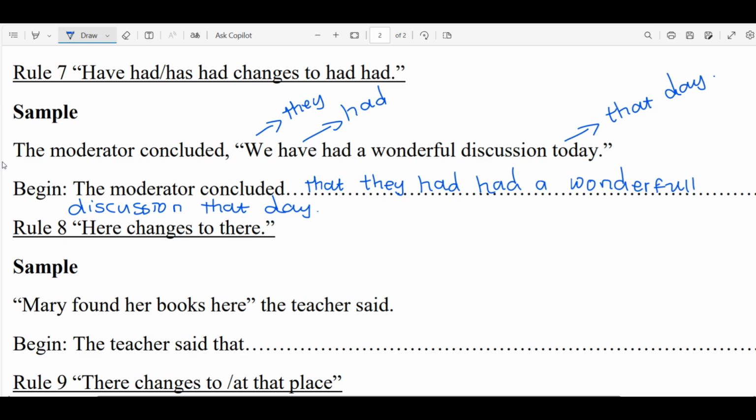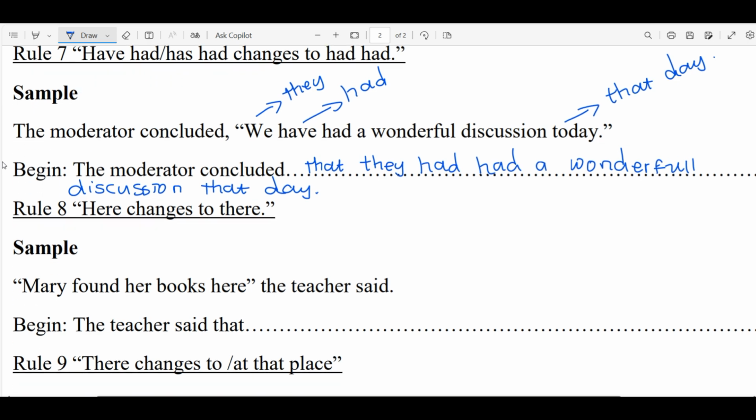Because we are looking at what happened on a particular day. So this is in the past, so we can't say today. The person that said that is already in the past, so we have to say that day. For example, maybe it was any day from last week. So I can't say today when I'm talking about the past, so I need to use the word that day.